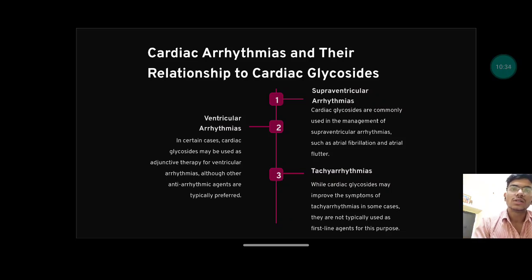Ventricular arrhythmias. In certain cases, cardiac glycosides may be used as an adjunctive therapy for ventricular arrhythmias, although other antiarrhythmics are typically preferred. Tachyarrhythmias. While cardiac glycosides may improve the symptoms of cardiac arrhythmia in some cases, they are not typically used as first-line agents for this purpose. Means in order to treat cardiac arrhythmias, it is not the first-line drug, not the drug of choice we are using.